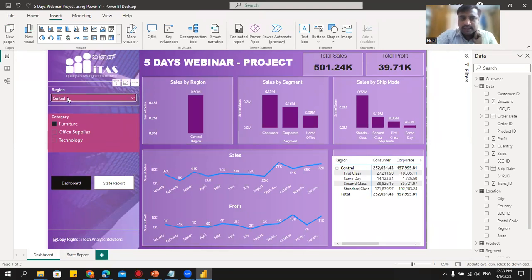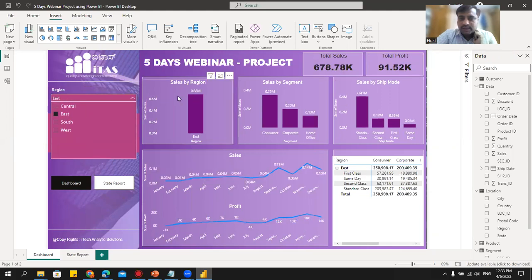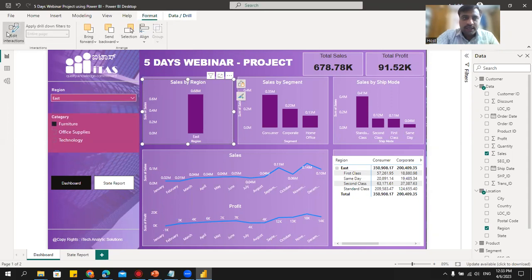Now, if you go here and check, I'll select this, I'll say East. Just observe here the visualization. What we see here, sales by region, this is also getting filtered. I don't want this to be filtered. When I select this East, I'm getting only one bar. This should be static. So what I'll do, I'll select this, go to format. Here I have this edit interaction.